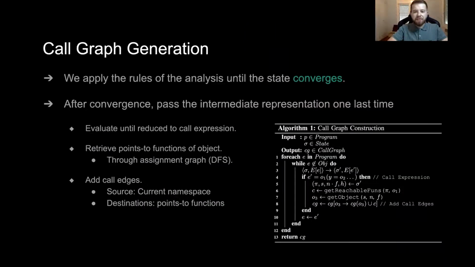PyCG applies the rules of the analysis until the state converges. After it converges, it iterates the intermediate representation one last time, reducing expressions into function calls. Then, using the assignment graph and the simple DFS operation, PyCG identifies all the possible functions that the callee object may point to, and adds call edges to them stemming from the current namespace.